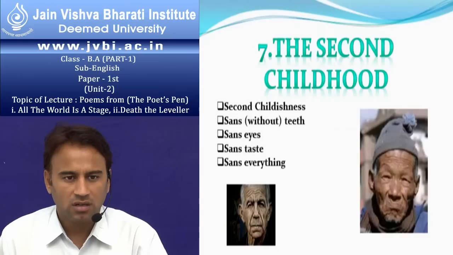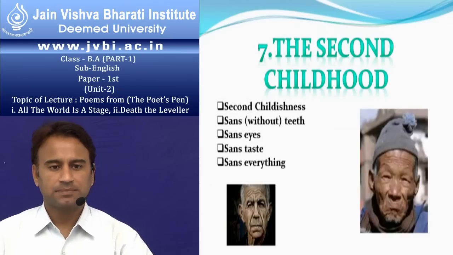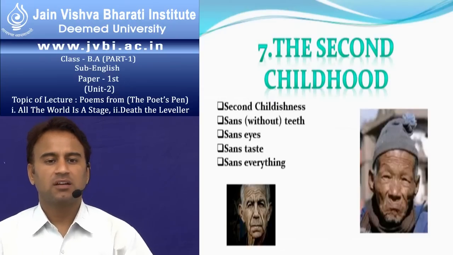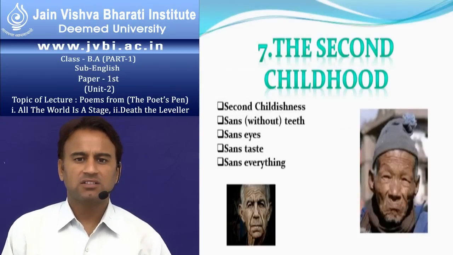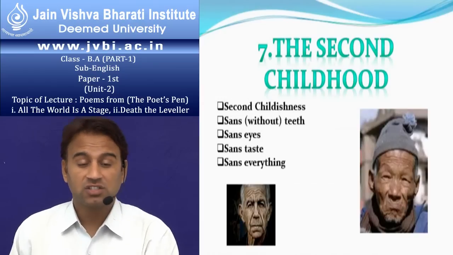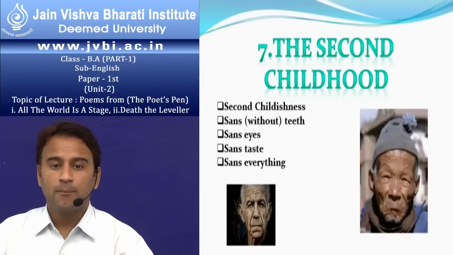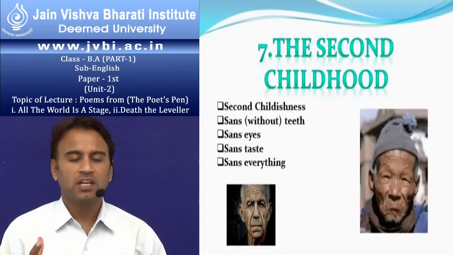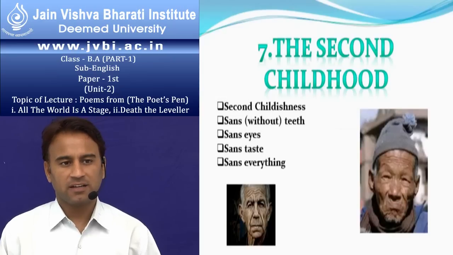The boyhood, or the second age, and the fourth, the soldier age, are similar in action. The first age, the infant age, and the sixth age are similar in the sense that in both ages man doesn't want to work. And the fifth, the justice, has no similarity with anything because in that age man becomes very mature and his mind also becomes very mature. He has many wise saws in his mind and many modern instances in his mind.